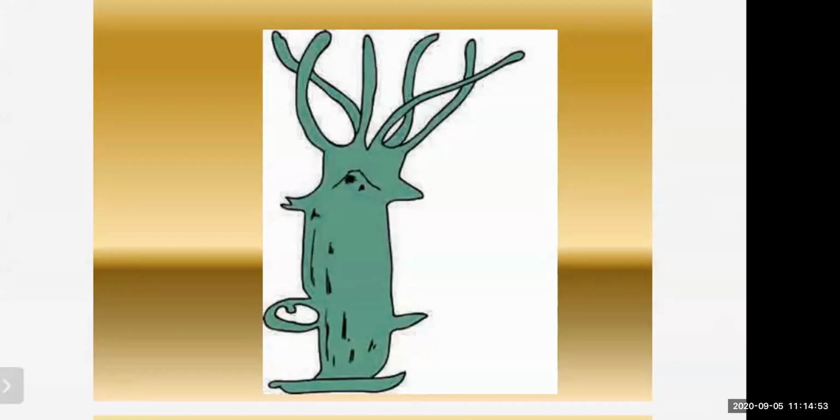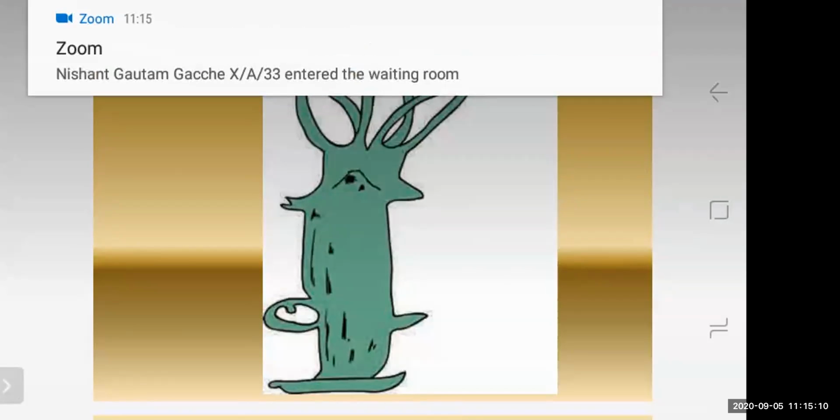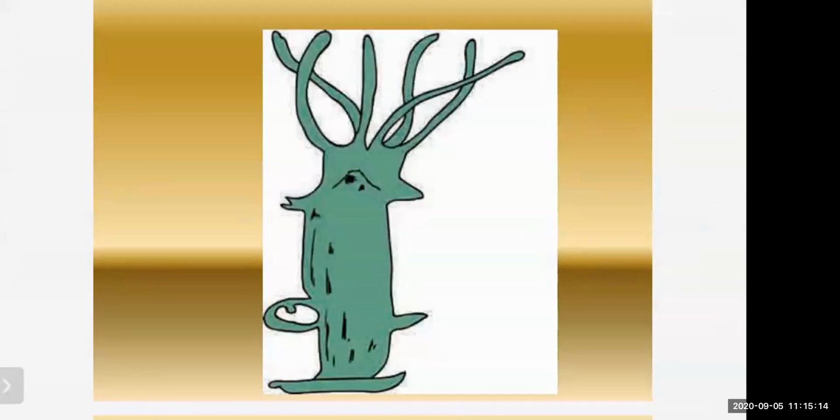Diploblastic was just now explained: endoderm and ectoderm. Both the germ layers will be present. So that is also one of the characteristics, right? And cnidoblasts bear tentacles. Tentacles are also present around the mouth.